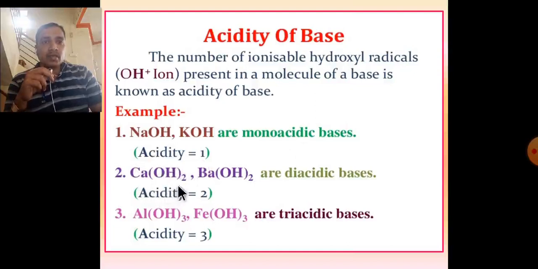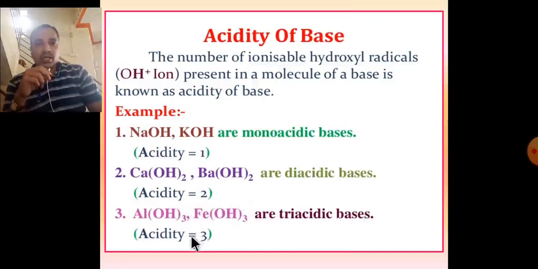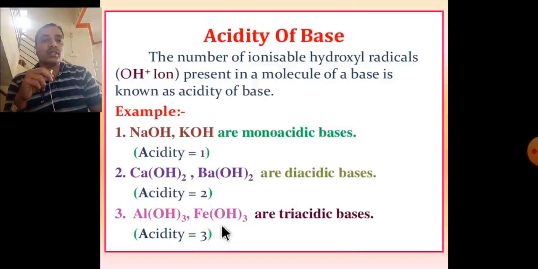Second example, calcium hydroxide and barium hydroxide contain 2 hydroxide groups, that's why they are called diacidic bases. Acidity is equal to 2.